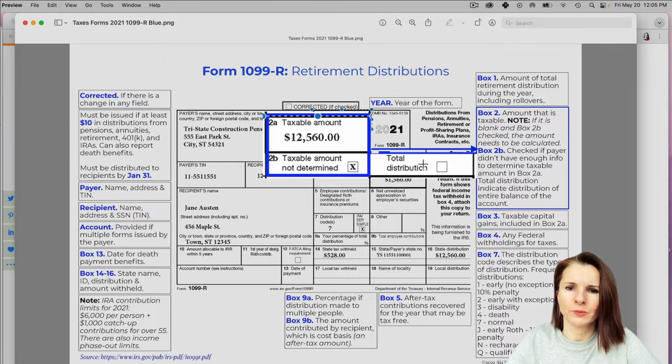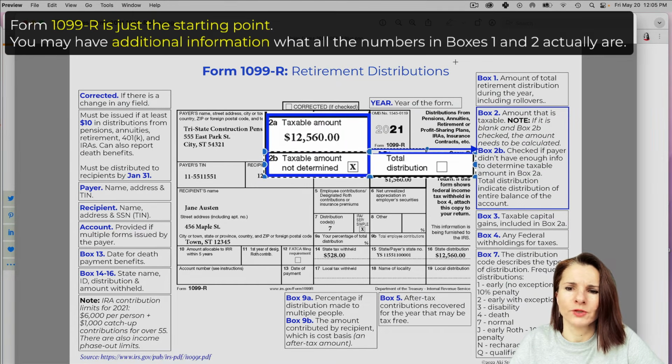It's kind of like part of 2B. Both of them are. So this is very important information. So whenever you receive 1099-R, you have to realize that sometimes that form doesn't provide 100% of the information that has to be included on your tax return.